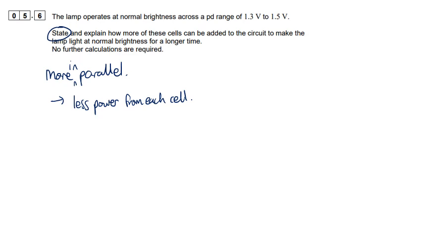Or in other ways, you could say that each cell is therefore going to provide less current. And so if it's providing less current, then there's going to be less energy lost through the internal resistance. So there's various ways you could argue this, but this is probably the simplest that I've written here.